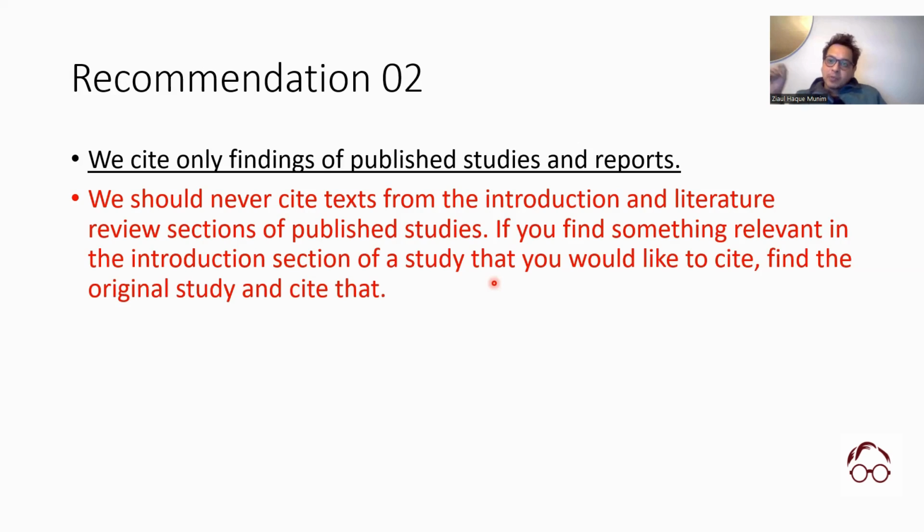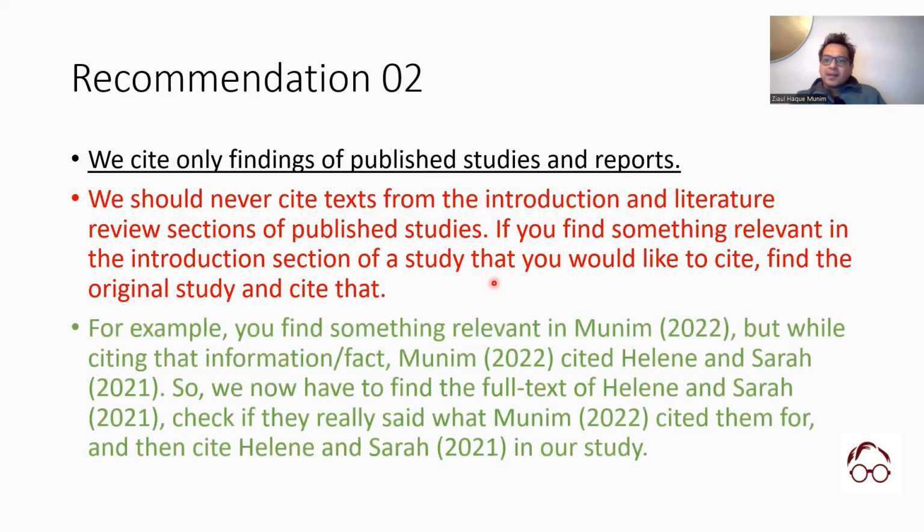So I opened the link, and I opened the study that was cited, and then I went there and I see that no, they have not really written what is cited in the study I was looking into. Okay, so for example, you find something relevant in Munim 2022, but while citing that information or fact, Munim 22 cited Helena and Sarah 2021. So basically, if you have to use that information, you have to find the full text of Helena and Sarah, check if they really say what Munim 22 cited for them, okay? And then cite Helena and Sarah in your study.